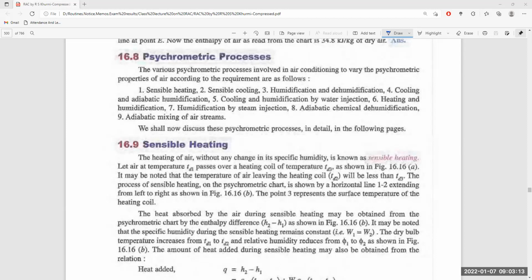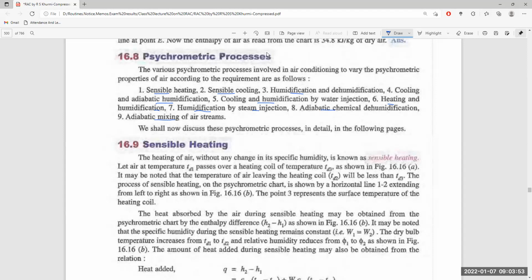Let us start. In the last class, we went through the various psychrometric processes involved in air conditioning, like sensible heating, sensible cooling, humidification and dehumidification, cooling and adiabatic humidification, cooling and humidification by water injection, heating and humidification, humidification by steam injection, adiabatic chemical humidification, and adiabatic mixing of airstreams.